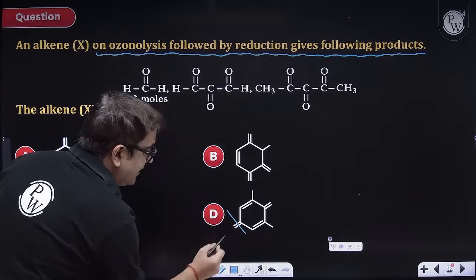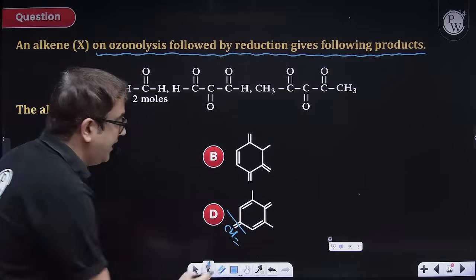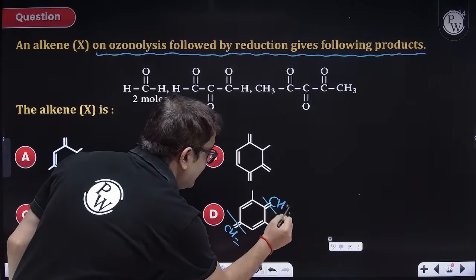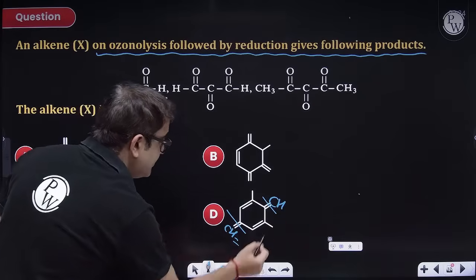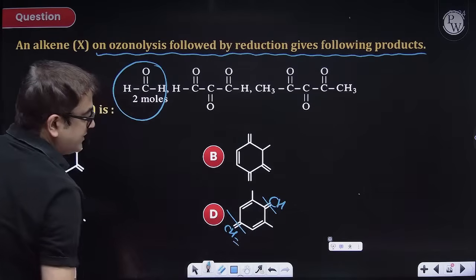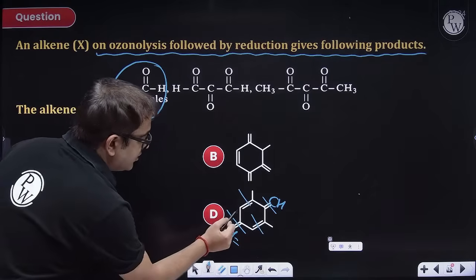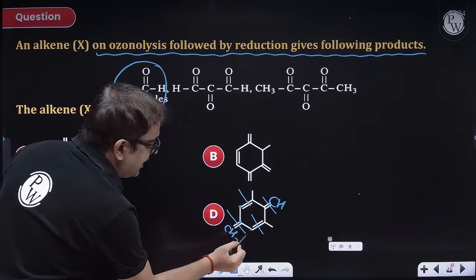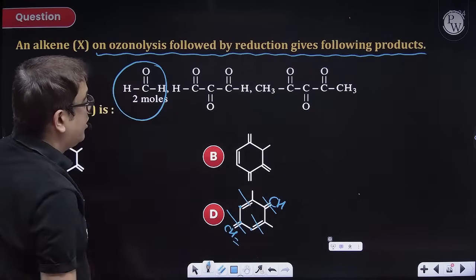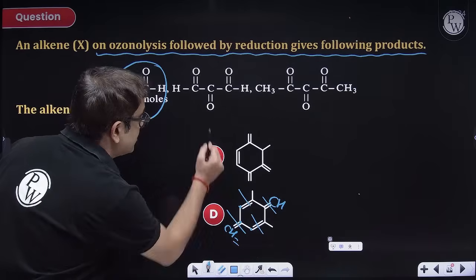This is one CH2OH, I guess. CH2 double. So this is one aldehyde. This is another formaldehyde, CH double bond O. So 2 moles of aldehyde I've got, this side and this side. Now this will also be broken and this will also be broken. So this is 1 carbon, 2 carbon, 3 carbon. All carbons are having double bond. So 1 carbon, 2 carbon, 3 carbon. All carbons are having double bond. So this is also done.